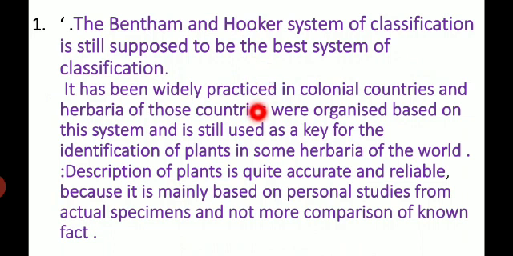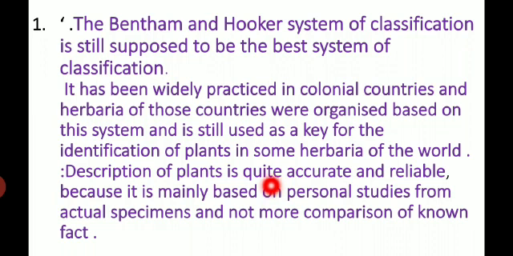For the following reasons: the description of plants is quite accurate and reliable because it is mainly based on personal studies from actual specimens and not mere comparison of known facts. Next, it is easy to follow.